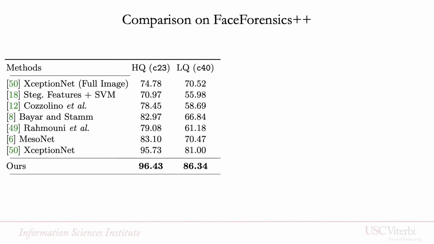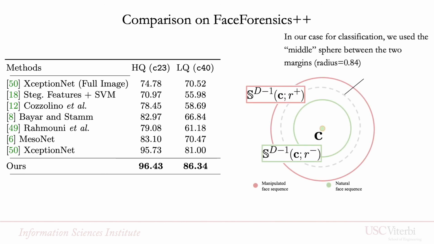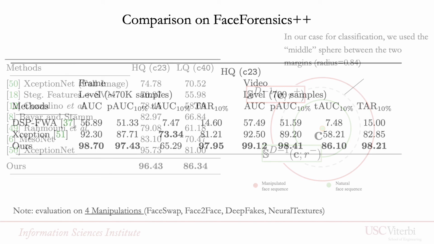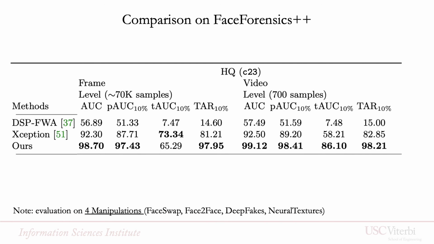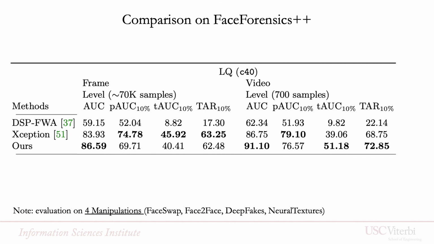In our case, for classification, we use the middle sphere between the two margins and obtain superior performance than the state-of-the-art. We also obtain good performance when looking at other metrics at low false positive rate, both for the medium quality C23 and low quality C40 when compared to XceptionNet and DSP-FWA.